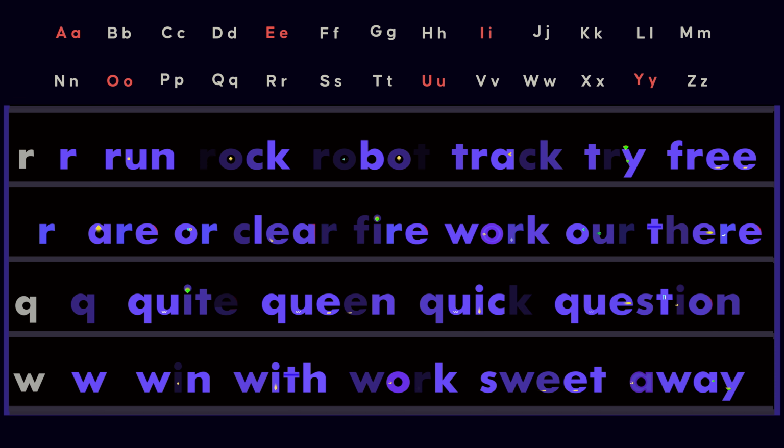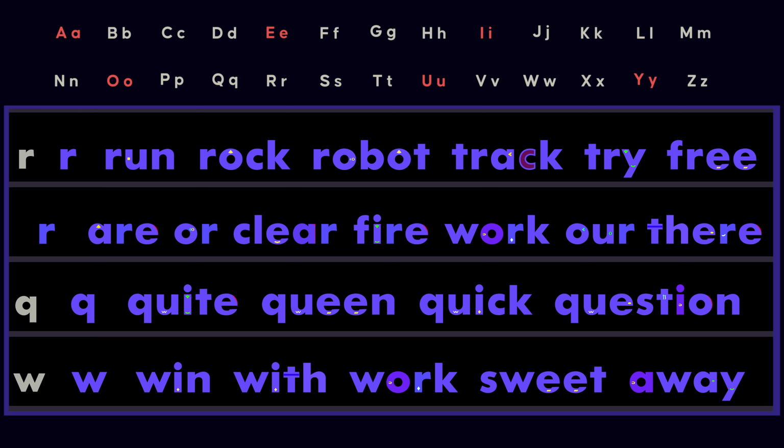Let's continue the American English consonant system. The letter R is pronounced r, as in run, rock, robot, track, try, free. This is a voiced sound. The tongue is raised and slightly curled without touching the roof of the mouth.